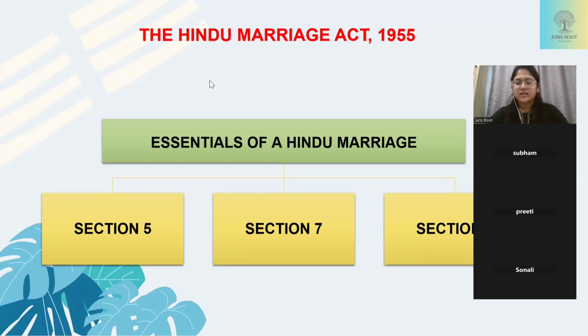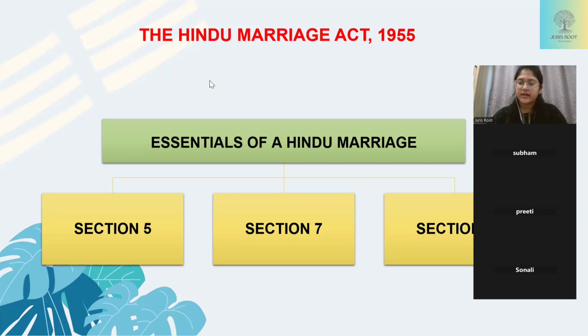Earlier, the marriage under Hindu law used to be a sacramental union, a permanent union, and a religious union. Later on, with time, after the 1950s, in fact, when this act came into force, it started to take the form of a contractual union also. So today we will learn what is the codified part of Hindu law.